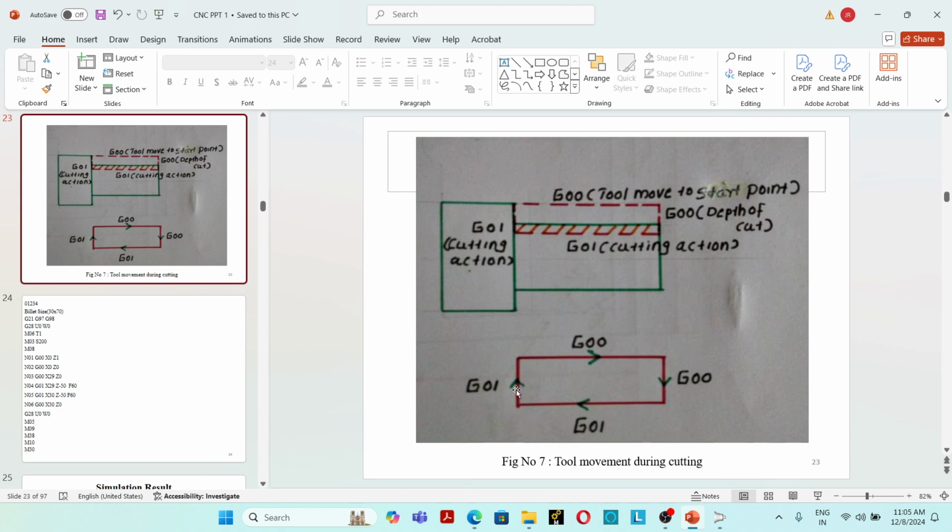Then G01, the tool moves in the vertical direction, cutting action is there, metal removal takes place. Then again G00, the tool moves to the start point. So one complete cycle consists of 4 tool movements, that is G00, G01, G01, G00.